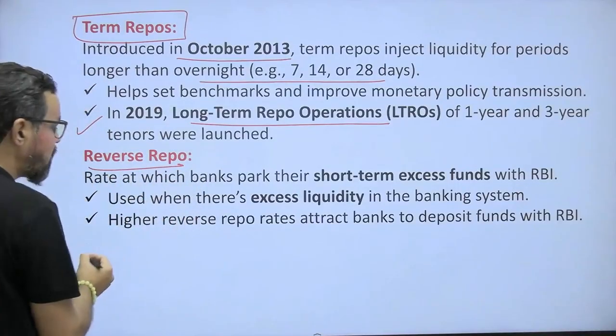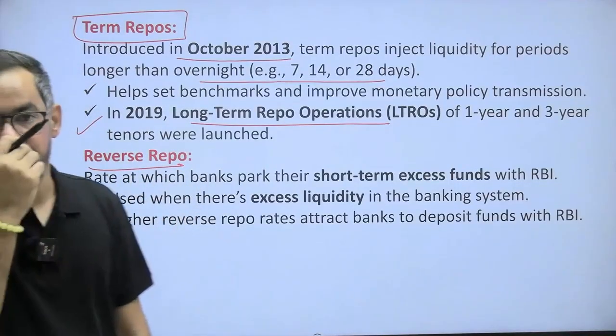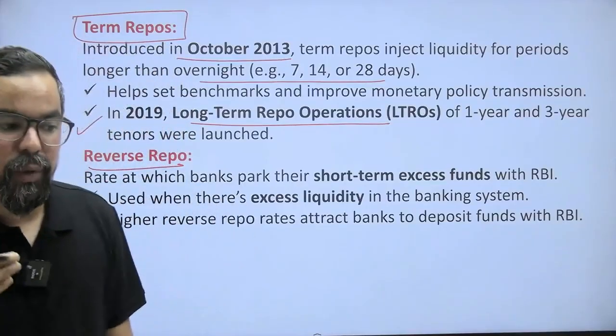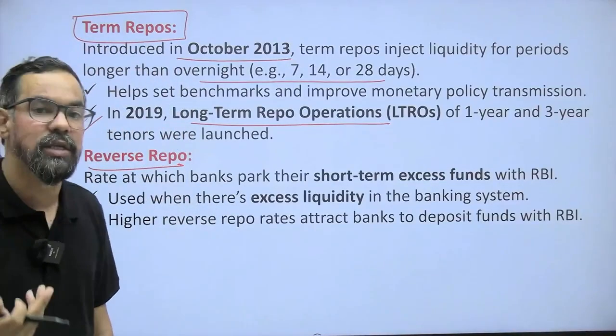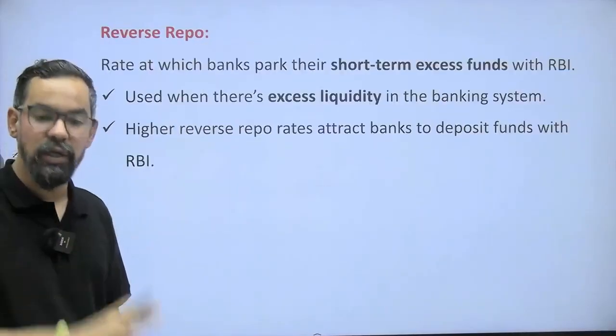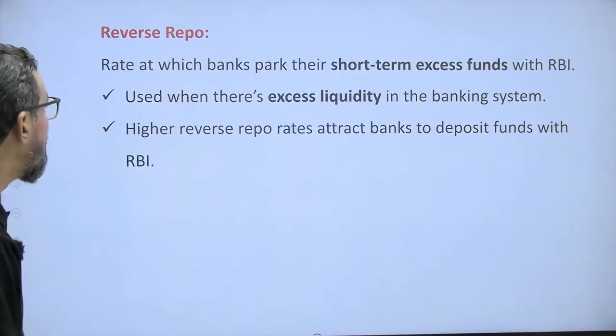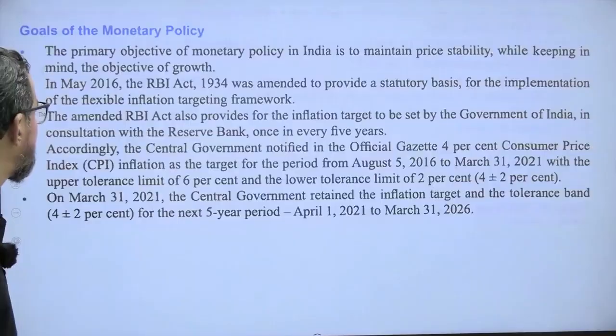Reverse repo, this we have discussed, is the rate at which commercial banks deposit their money with RBI, and it is with collaterals. That means RBI provides suitable securities against this deposit. So reverse repo, this we have discussed here.